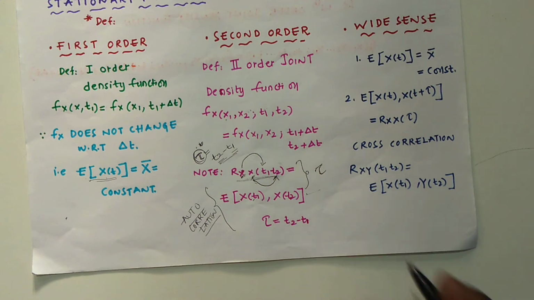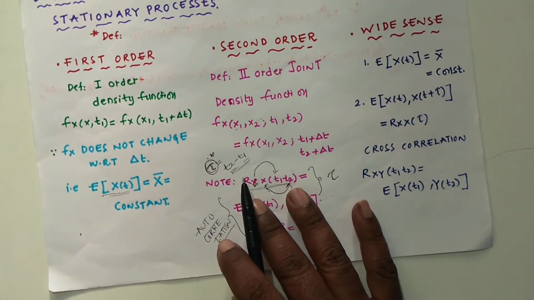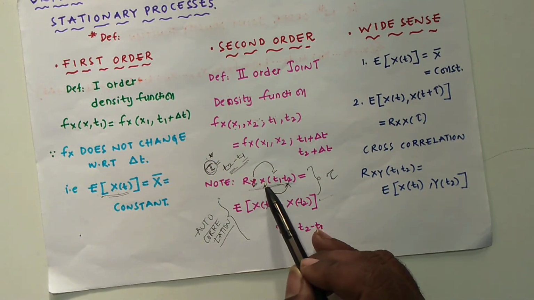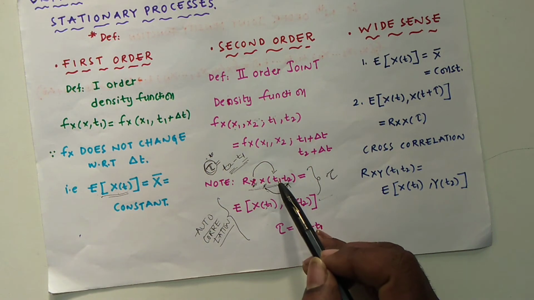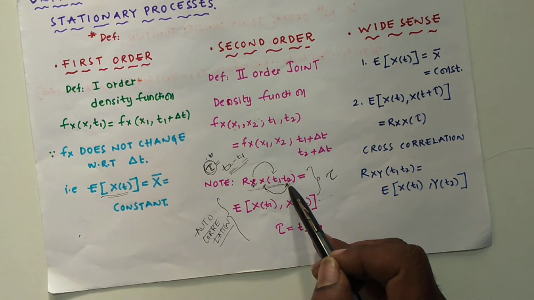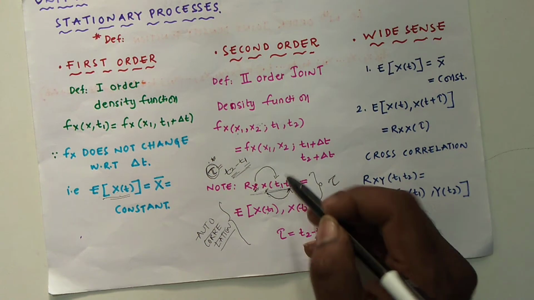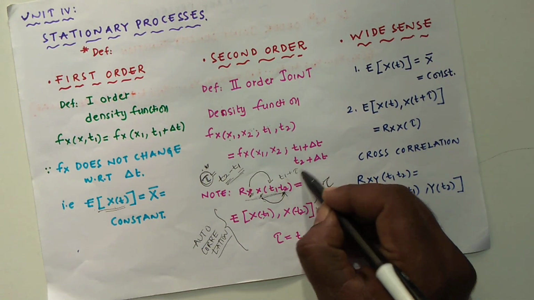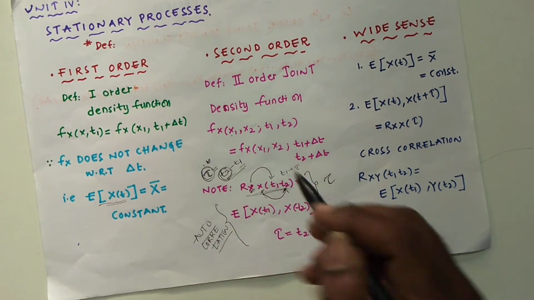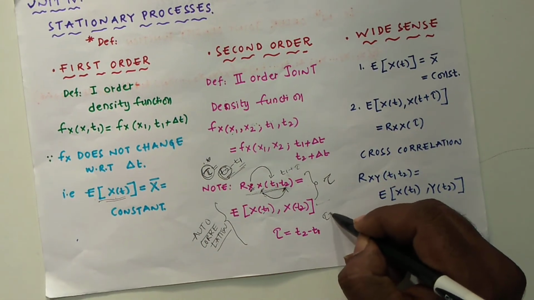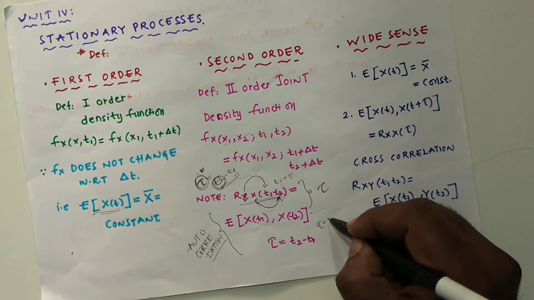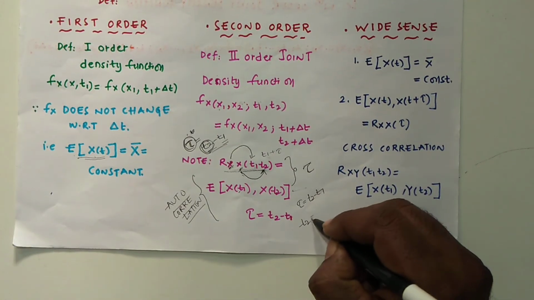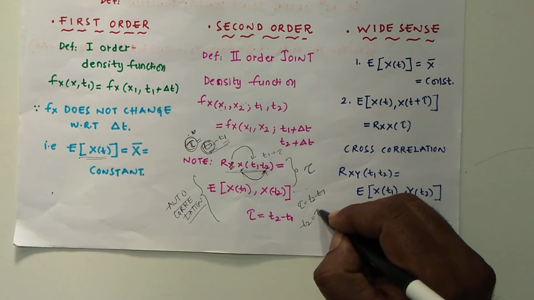So here if we convert this into another form of equation, Rx of t1 is the same and t2 is shifted. T2 I can call t1 plus tau, because from the equation tau is equal to t2 minus t1. I can write t2 is equal to tau plus t1.